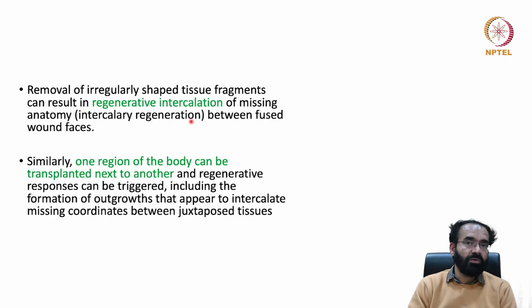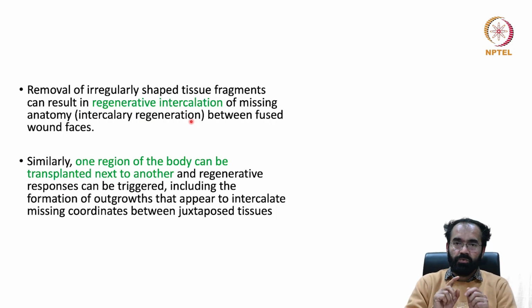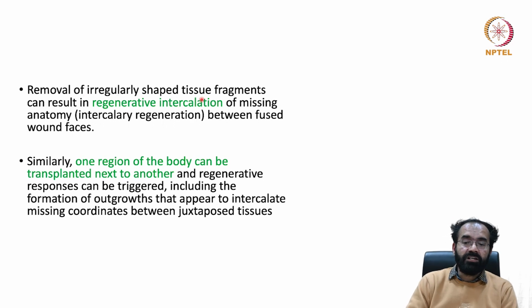The answer is no, because the animal's blueprint says it has to have only one head. So you ended up making 10 heads. You cut with one cutting, you got rid of all the 10 heads, and you end up getting only one head back. So irregular shaped tissue fragments can result in regenerative intercalation of the missing anatomy. That is called intercalary regeneration.